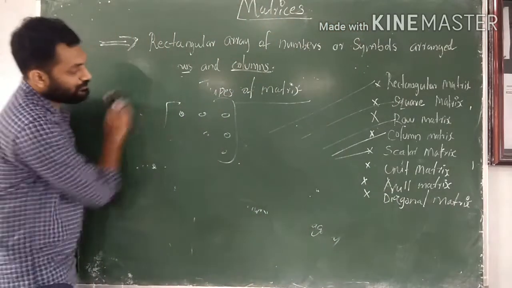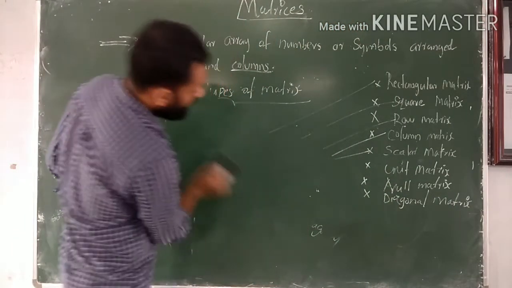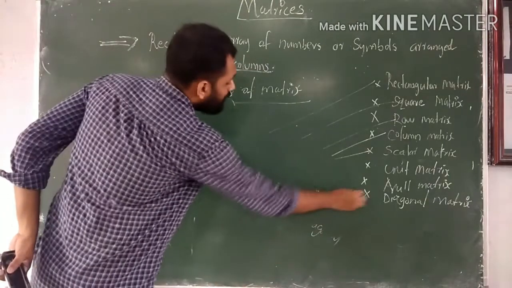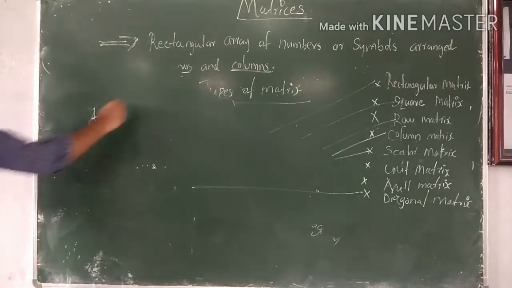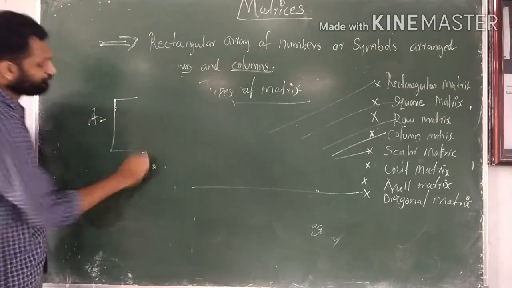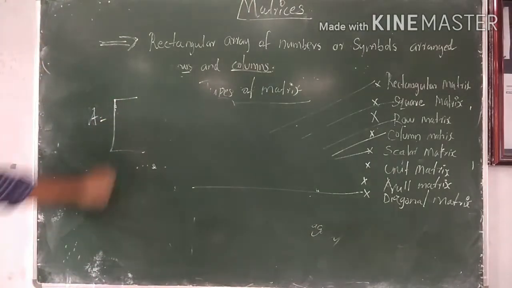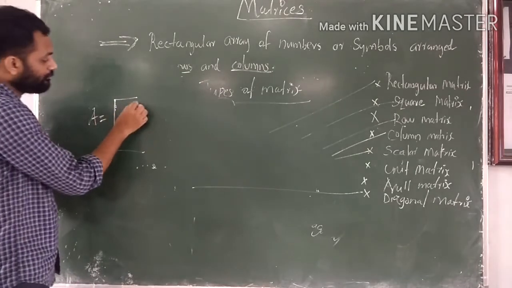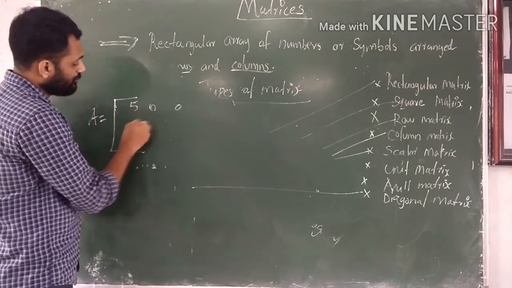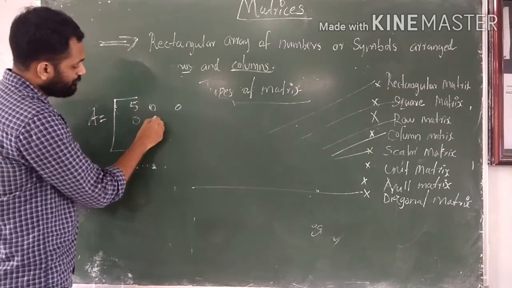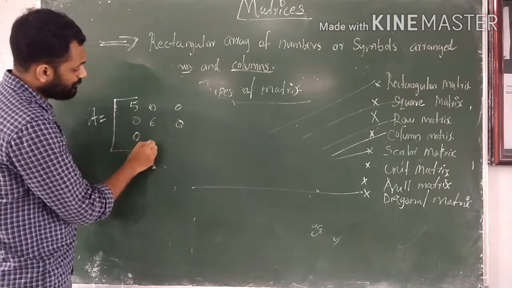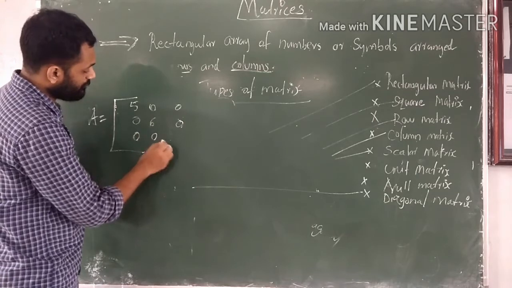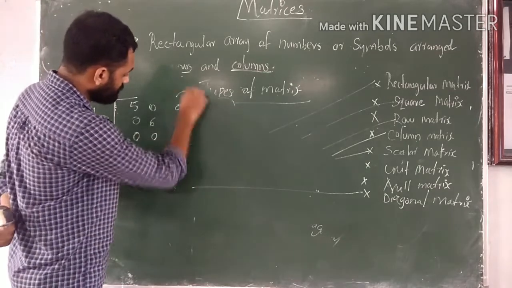Then next, diagonal matrix. Suppose A is equal to the matrix 5 0 0, 0 6 0, 0 0 7.